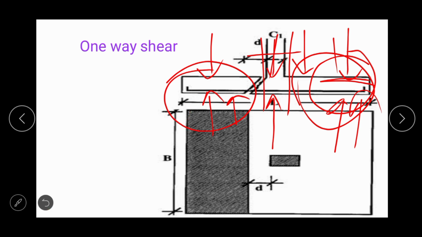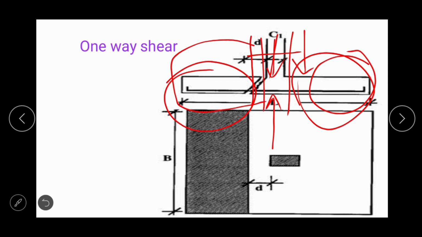So this separation occurs by the help of this failure plane. This failure plane develops due to shear, or this is nothing but the shear, because the tangential force is acting over the surface. So actual force is acting over the surface, this is why this is known as the shear. If this shear happens in this direction or this length only, then this is one-way shear.